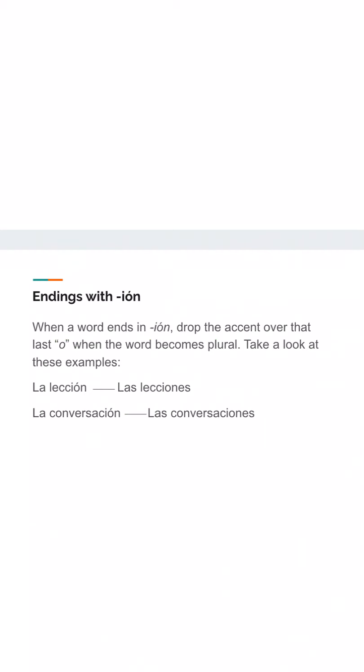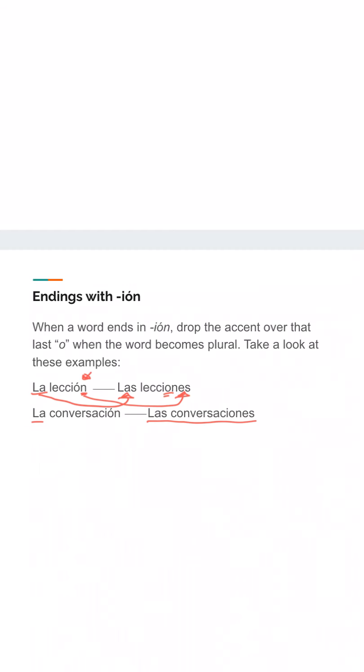Okay, so our last little slide here tells us that when a word is ending in ion, all we do to make that plural is we drop the accent over the last O. So here are a few examples. We see la lección. Of course, that la becomes las, and it's ending in that consonant, N. So I have to add that ES. But the only thing that changed was that this accent did not transfer above this O. Super simple. So la lección is simply las lecciones. Same thing for la conversación. We get las conversaciones.